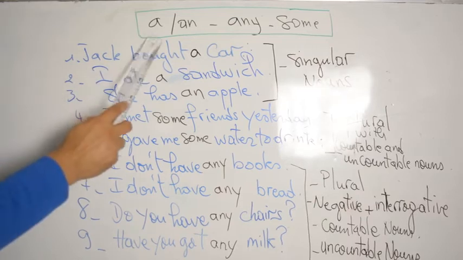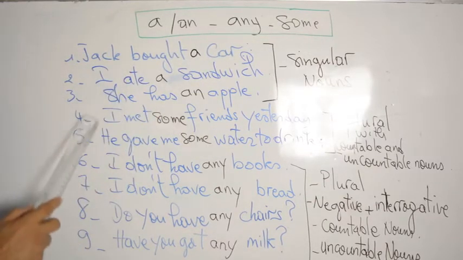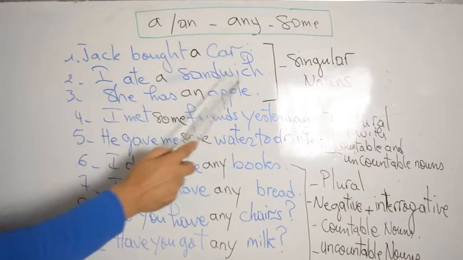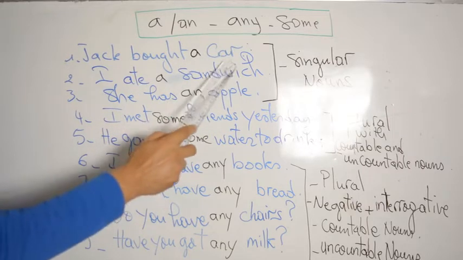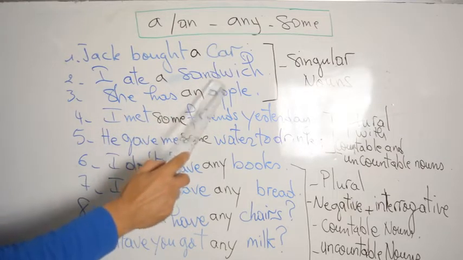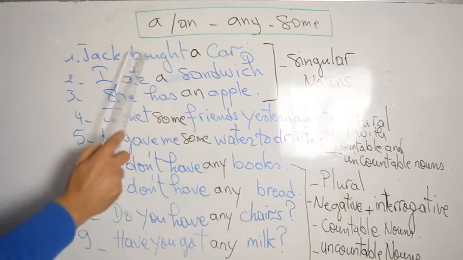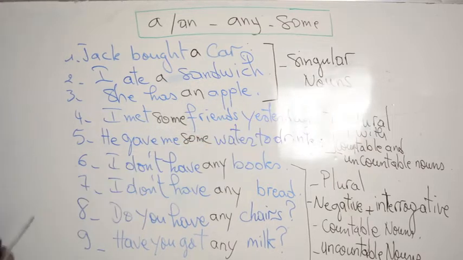Okay, let's practice a, an, any, and some here. So, Jack bought a car. I ate a sandwich. She has an apple. What do you notice here? So we have here some nouns like car, sandwich, and apple. They are singular nouns. Okay? So we use a or an with singular nouns.